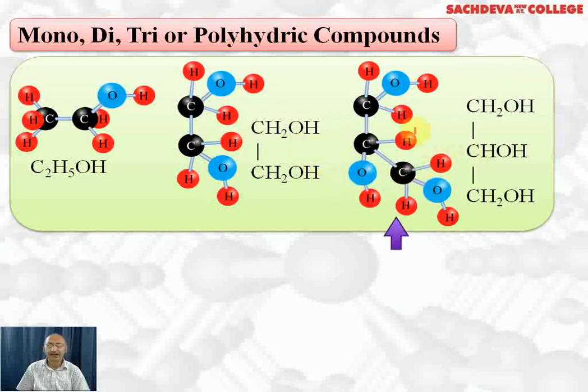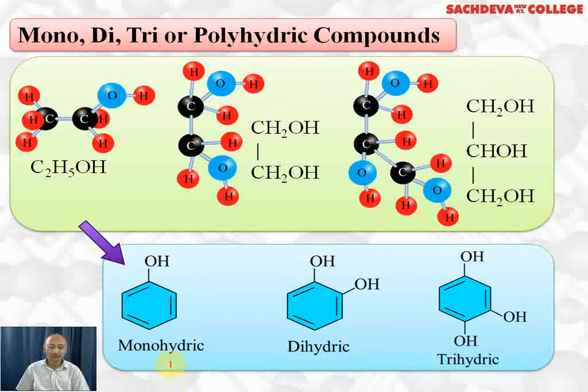Now we take trihydric alcohol, CH2OH, CHOH, CH2OH. This is called glycerol. Another common name is glycerine. The IUPAC name is propane-1,2,3-triol. It has three OH groups, so we call it trihydric alcohol. This is monohydric phenol because it has only one OH group. This is dihydric phenol, 2 OH groups. Trihydric phenol, 3 OH groups.